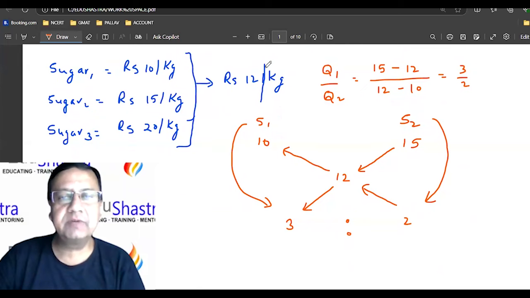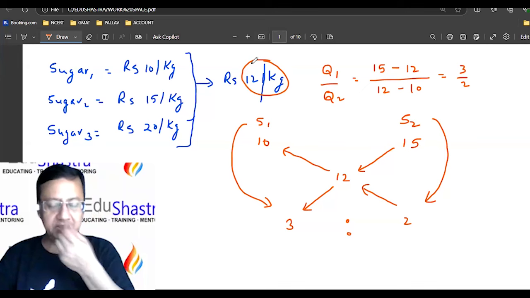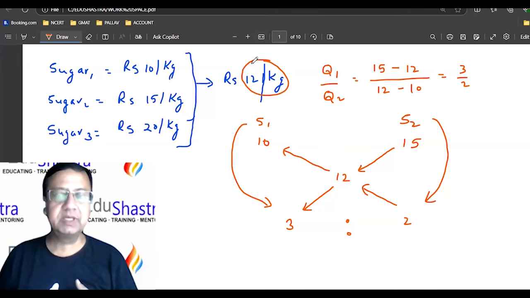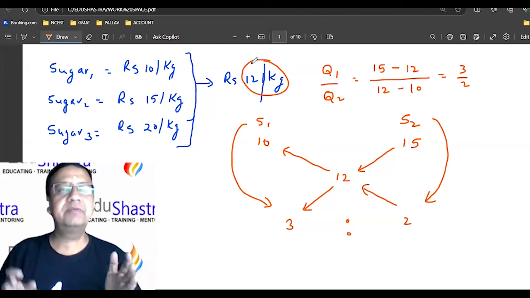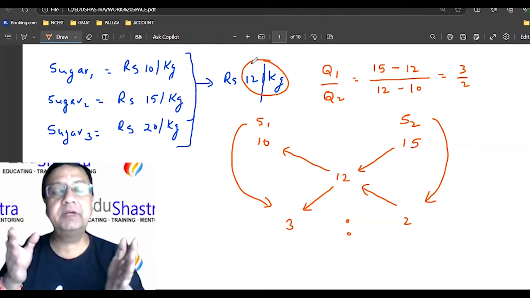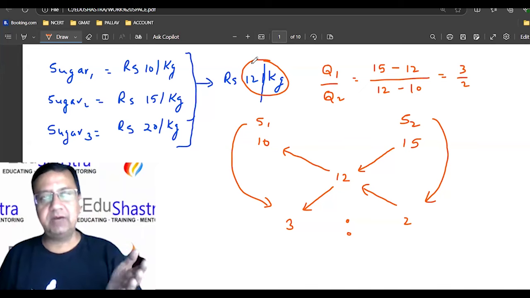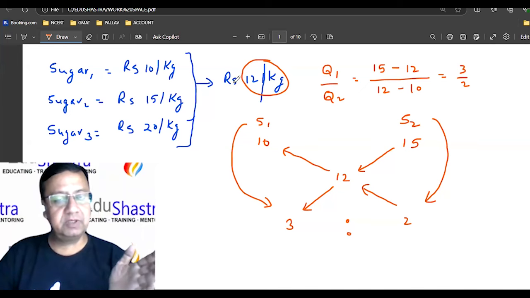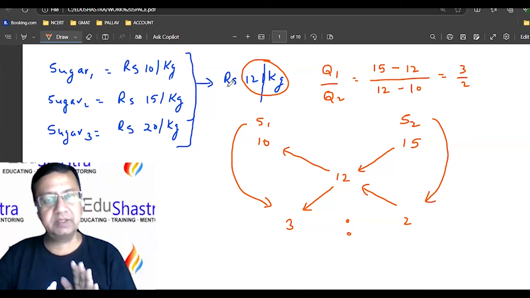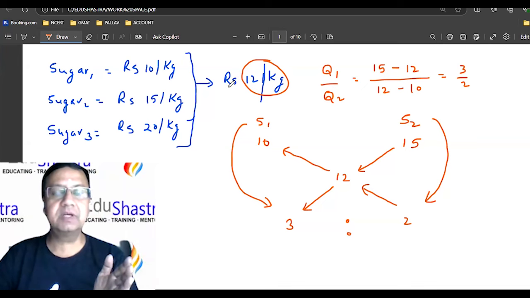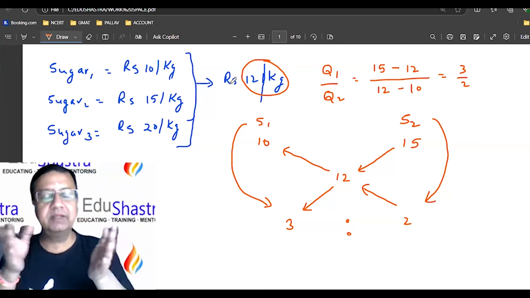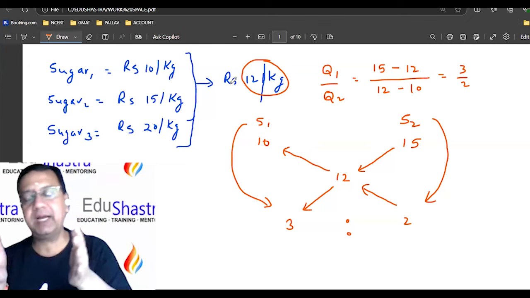Now see how. I need the average value 12 rupees per kg. So what is average? As the name suggests, as the definition suggests, whatever you have, average is something in between, right? So average always lies equal to the smallest value or greater, and lesser than or equal to the highest value. So average is in the range of smallest to highest value.